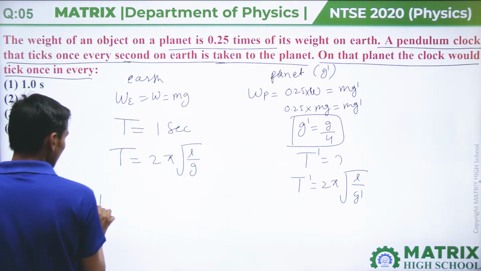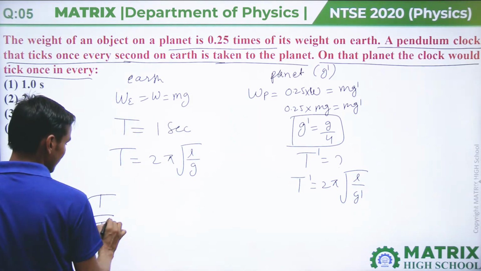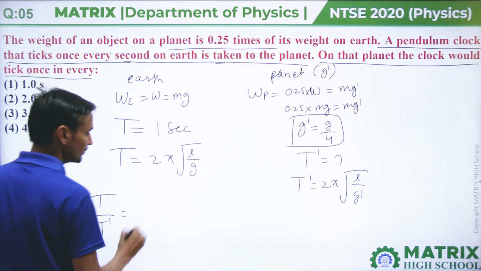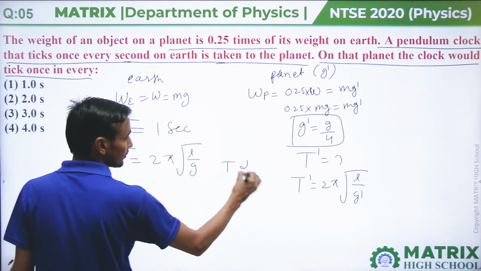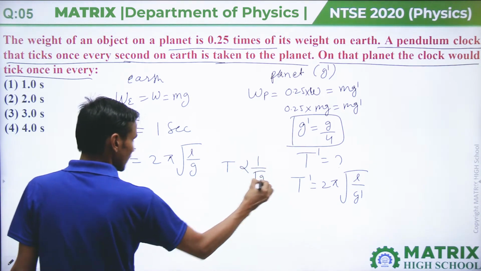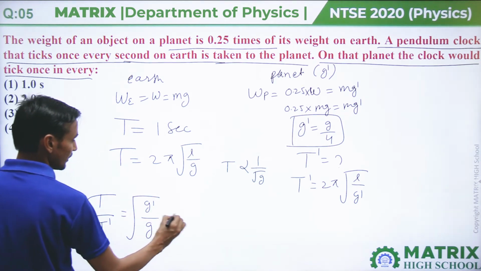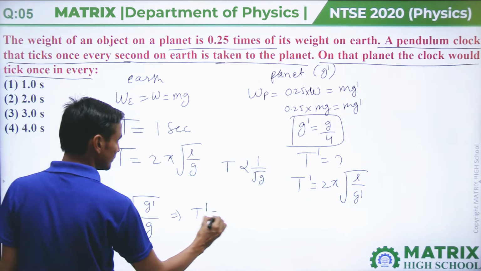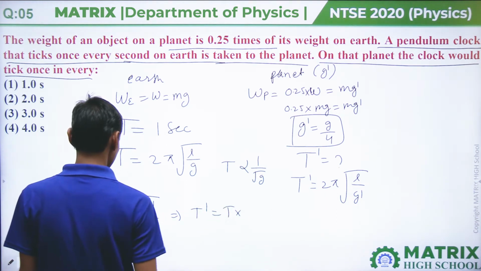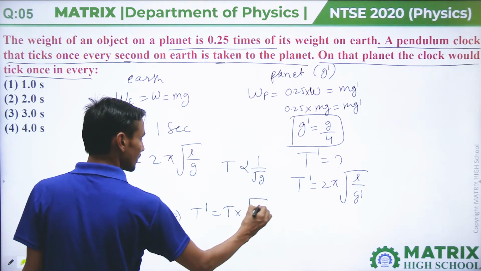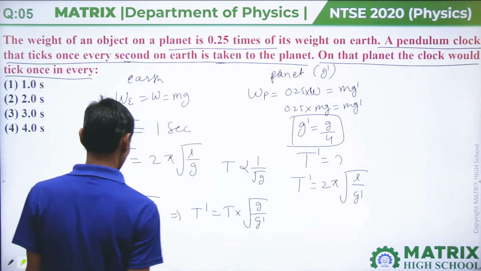Then T upon T dash, because T is inversely proportional to root g, will come out as root g dash by g. Then T dash will be T multiplied by root g by g dash.